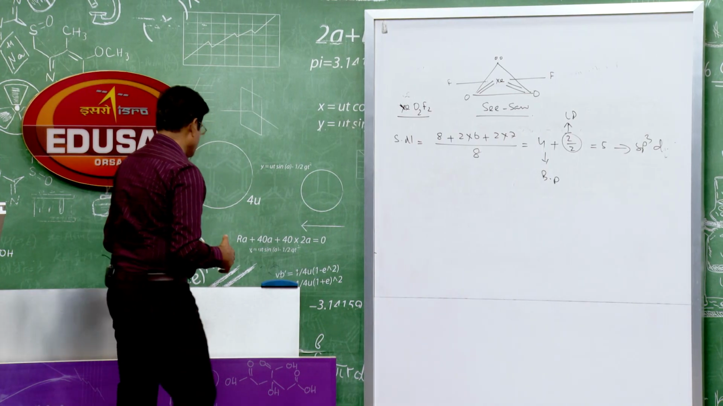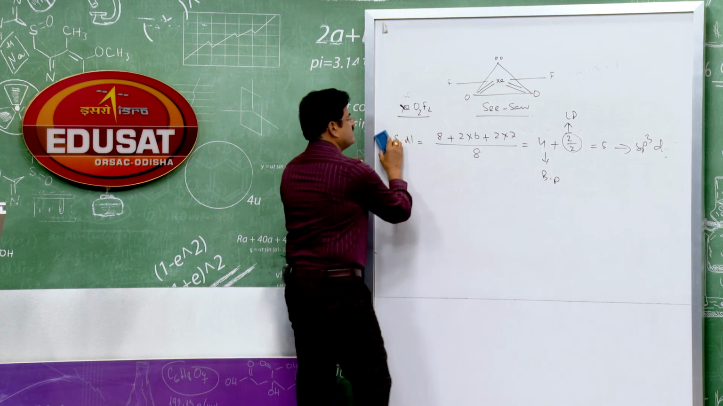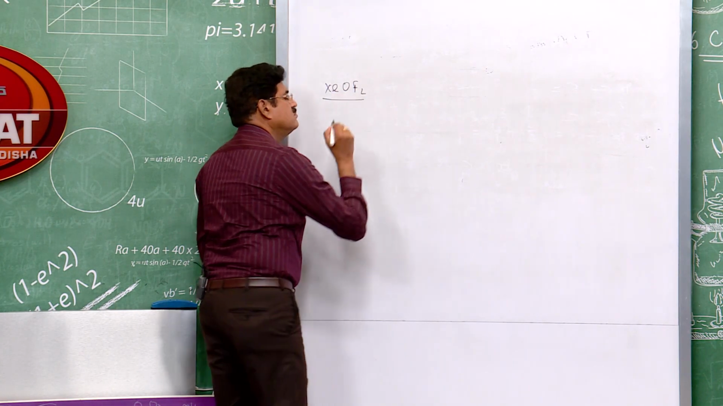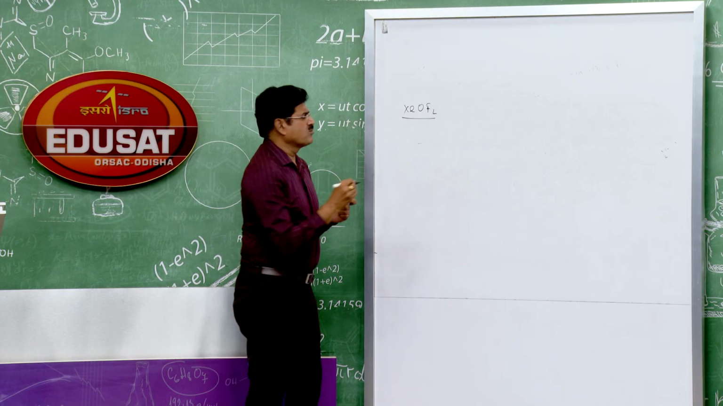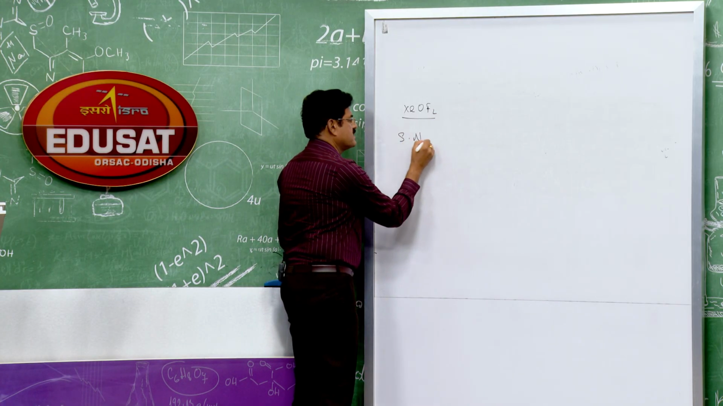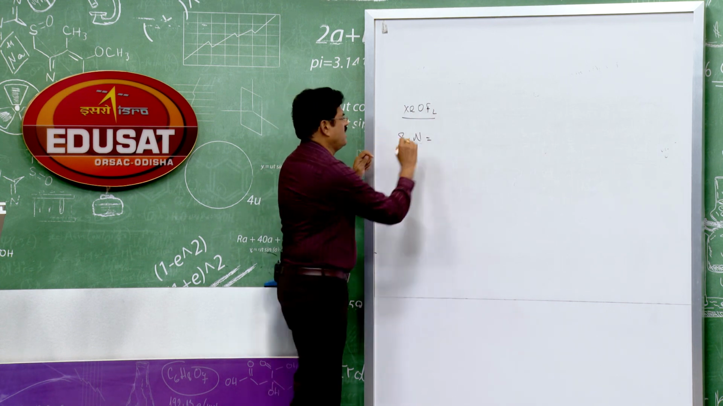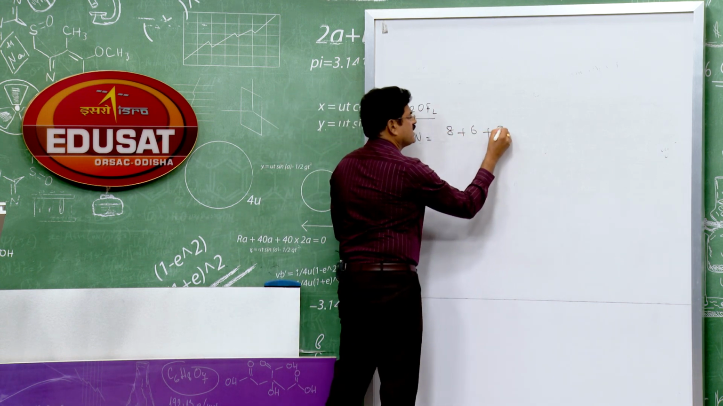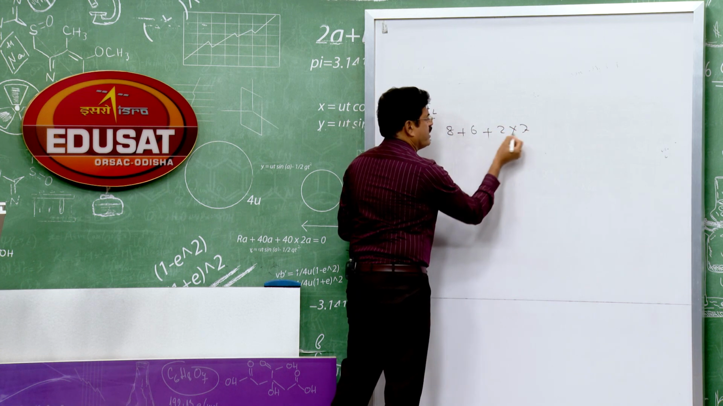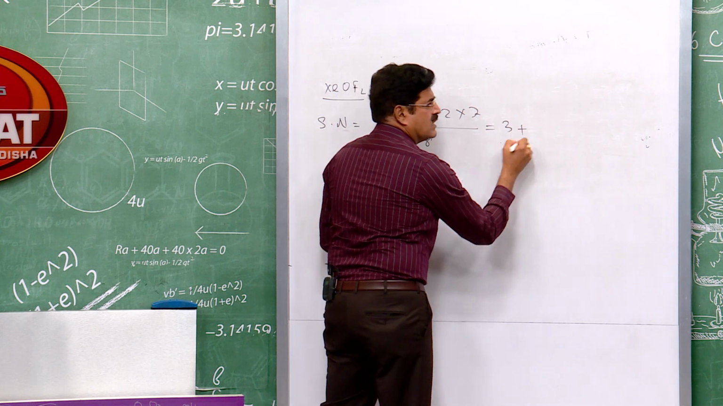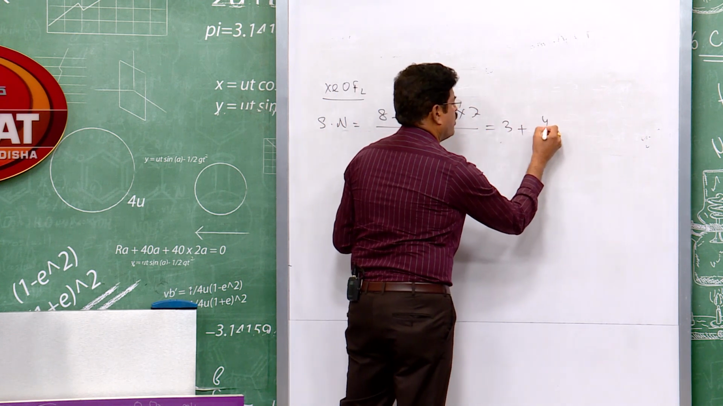Next compound, the structure of the next compound, XeOF2. Once again calculate the steric number. Students, tell me, be quick. How many electrons here? Total valence electrons: 8 plus 6 plus 2 into 7. So 14 plus 14, 28, divided by 8. It is 3 plus remainder, it is 4 by 2.